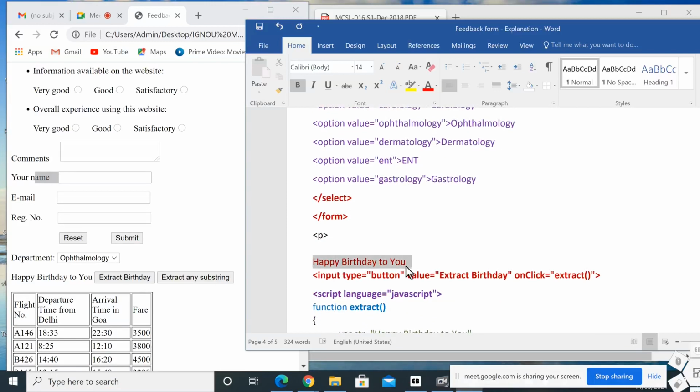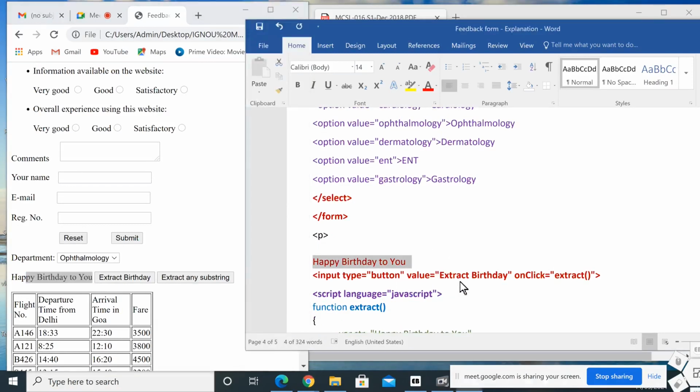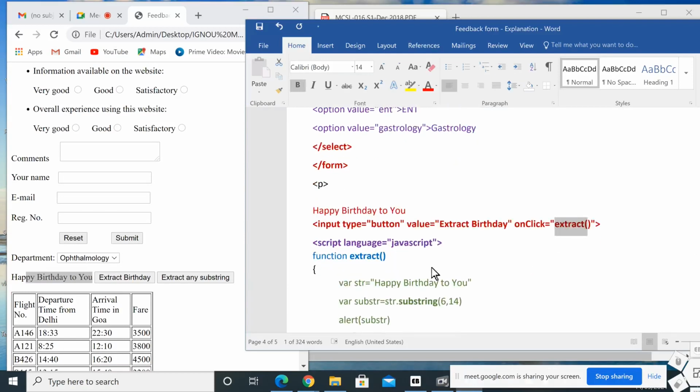Then next one, happy birthday to you. This is the text printed over here, happy birthday to you. Then input type equal to button, value equal to extract birthday. What we give in the value part will be printed over here. Extract birthday onclick. When we click on this button, what will happen? It will call the function extract. No argument is being passed.